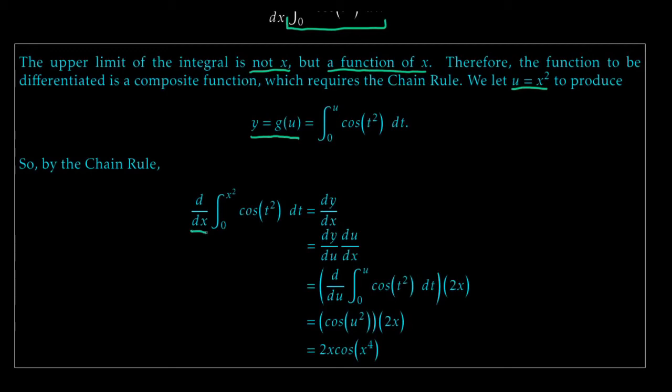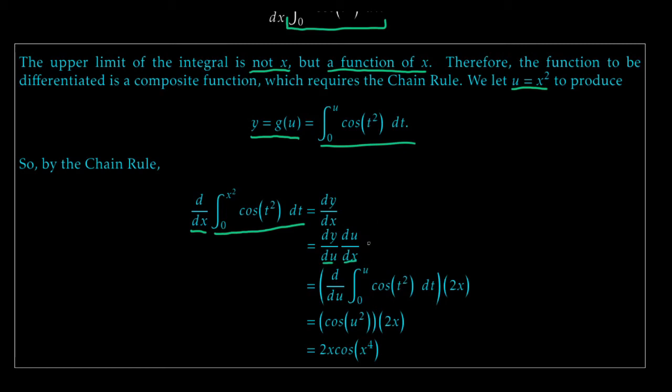So I'm taking the derivative with respect to x of the definite integral from 0 to x squared of cosine of t squared dt. This is dy dx if I let y be this thing, where u is equal to x squared. I've just relabeled some things. Using the chain rule and using the nice fact that up to relabeling, derivatives kind of work like fractions, dy dx is just dy du times du dx.